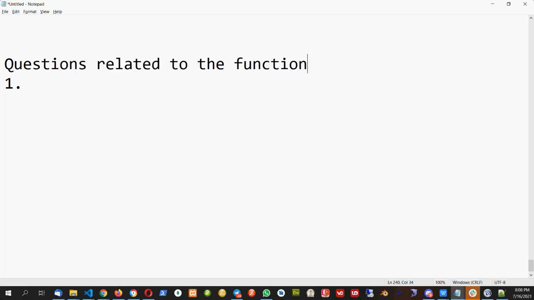So the first thing, I'm repeating something which we did yesterday, and then I'll go further. Those who have attended yesterday's class, it is a revision for them. So first thing which we did, these are the questions related to the functions. So these are the questions people ask in interview about the functions.